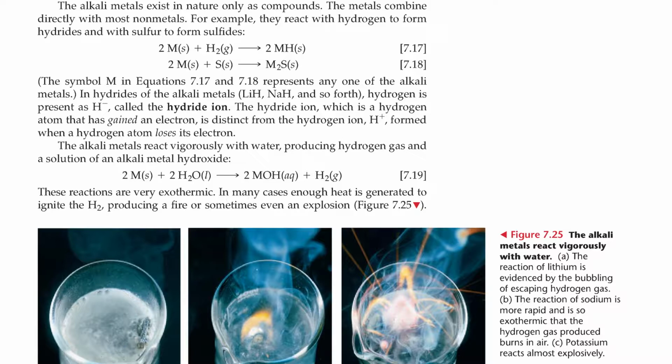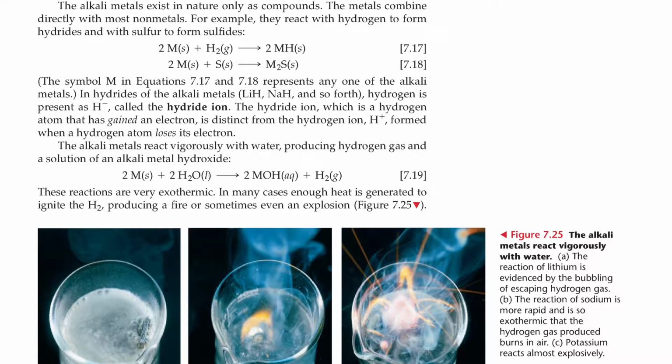The alkali metals exist in nature only as compounds. The metals combine directly with most nonmetals. For example, they react with hydrogen to form hydrides and with sulfur to form sulfides. The symbol M in equations 7.17 and 7.18 represents any of the alkali metals. In hydrides of the alkali metals, lithium hydride, sodium hydride, and so forth, hydrogen is present as H⁻, called a hydride ion. The hydride ion, in which the hydrogen atom has gained an electron, is distinct from the hydrogen ion, H⁺, formed when a hydrogen atom loses its electron.